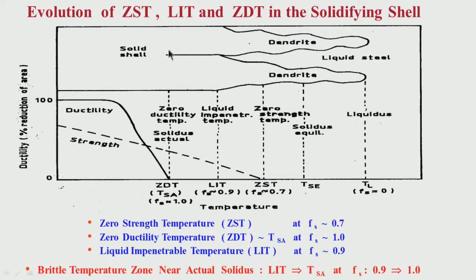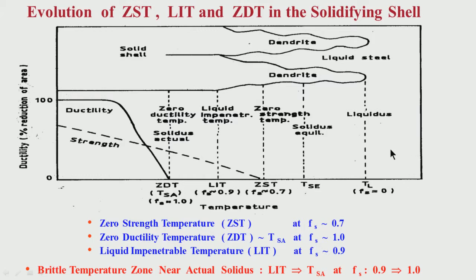At this particular temperature you find total solidification is complete, that means Fs equal to 1. So solidification is starting at liquidus temperature, solidification is complete at TSA, that means actual solidus temperature, Fs equal to 1. So this is the range of temperature for solidification, TL to TSA.